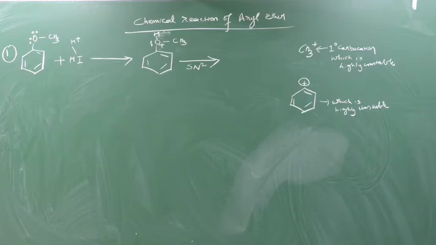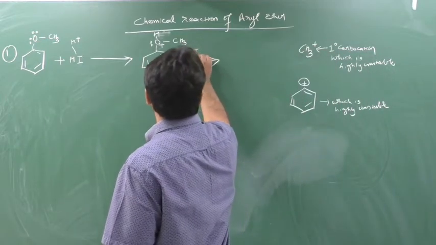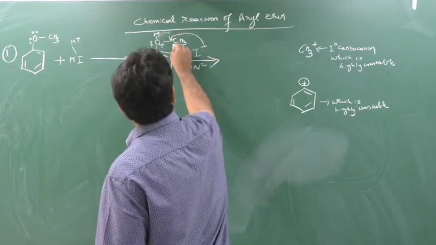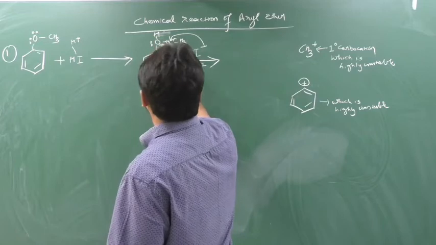Now who will help? Simple logic, this I minus will help. This I minus will attack here and this CH3 will leave this place. Okay, it will be attacking from the back side.